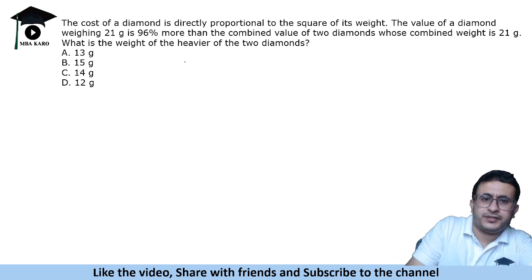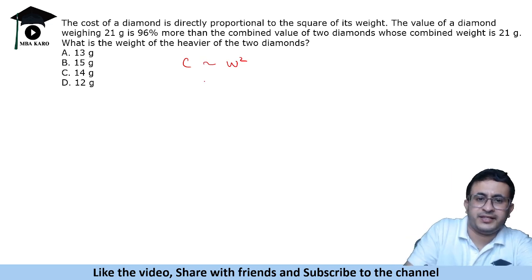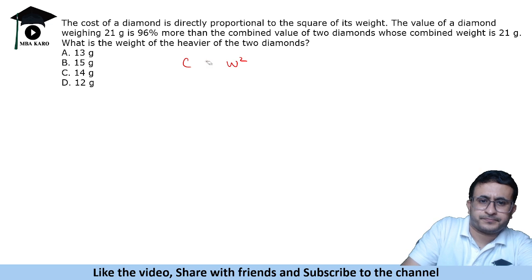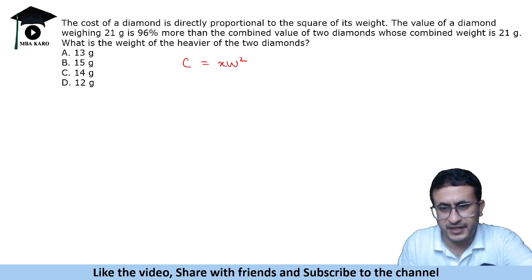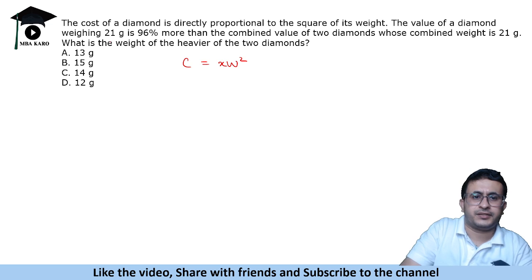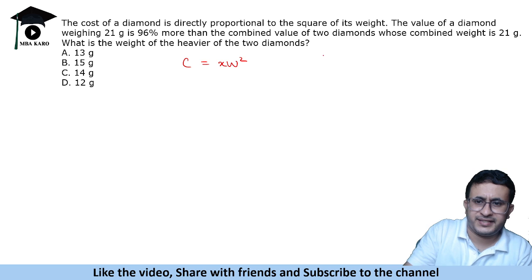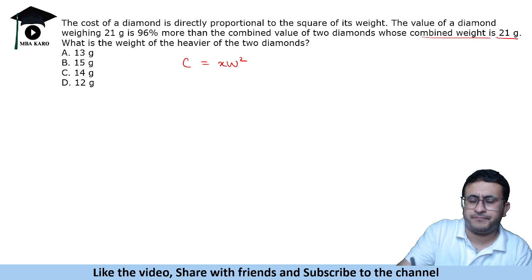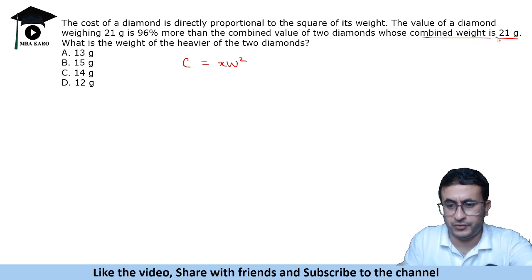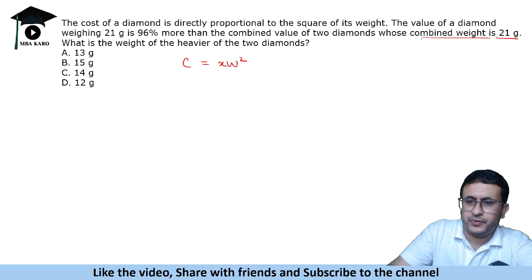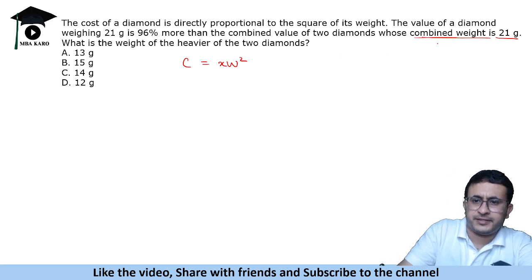Okay, so cost is directly proportional to weight square. Or you can say that cost is x times w square, right? Now let us say the combined weight is 21, so we will solve by equation, then I'll tell you a better way to do it, right? So combined weight is 21, so let us say one of the weights is w and another weight is, or you can take the weights as a and b. A plus b is 21 gram.